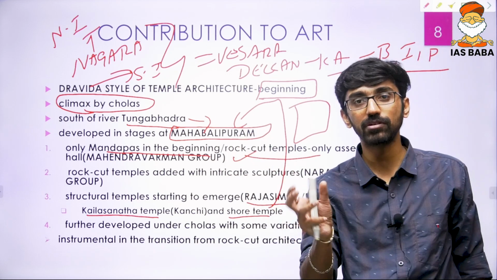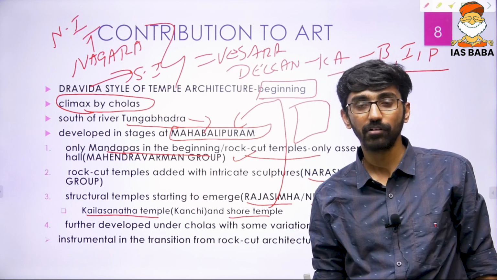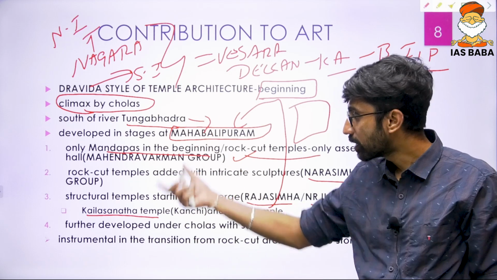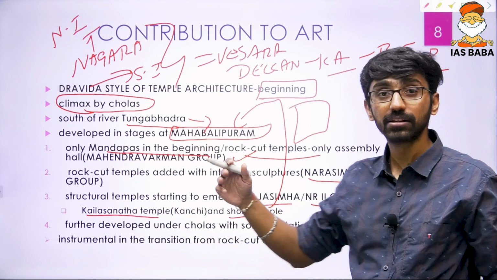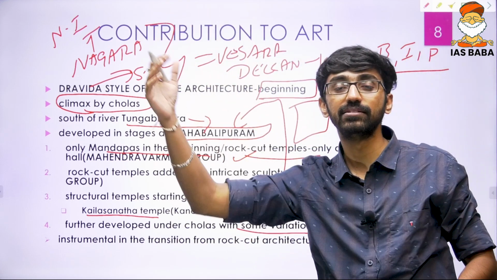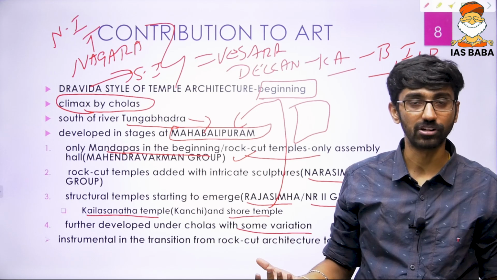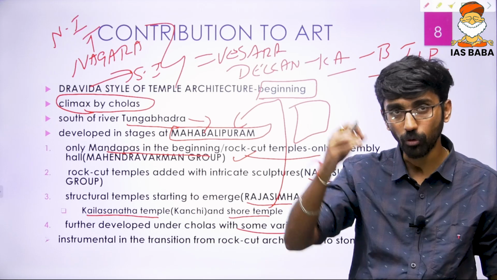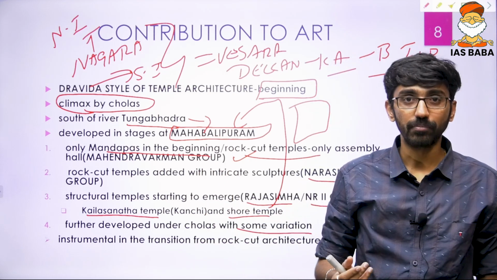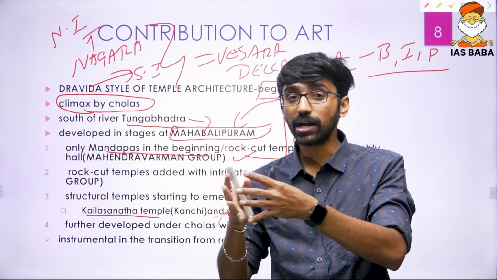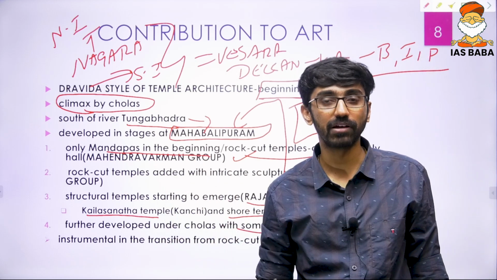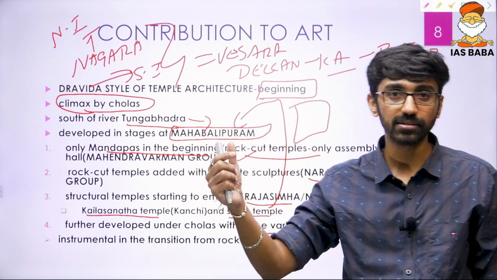You can't just say that the Pallavas contributed greatly to the evolution of art and architecture; you have to prove your argument with facts too. That is what these facts represent. The fourth stage of Dravida architecture was developed with some variations under the Cholas, which is the zenith, the peak of Dravidian architecture. Further changes happened under the Vijayanagara times also, but overall the Cholas represented the climax. But who created the foundation for the Cholas to develop it further? It is the Pallavas, who created the foundation for the evolution of the Dravidian style of architecture at a place called Mahabalipuram, which can also be called Mamallapuram.